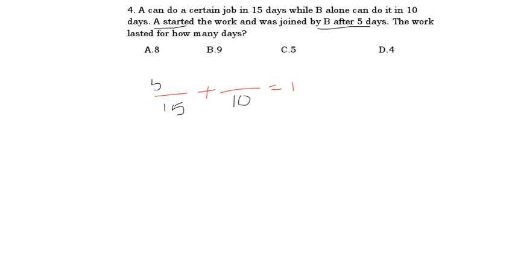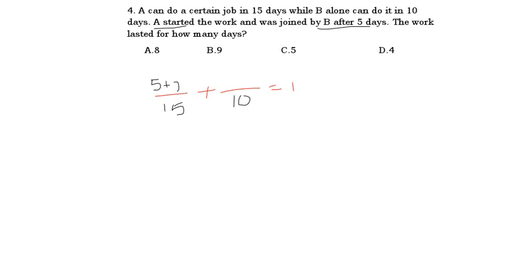First, initially I am writing x in both the terms. Or wait, first I am writing 5 days. Why? Because A started the work and was joined by B after 5 days. Initially, who started the work? A. Next, first I am writing 5 days. Who joined? Together work is x.